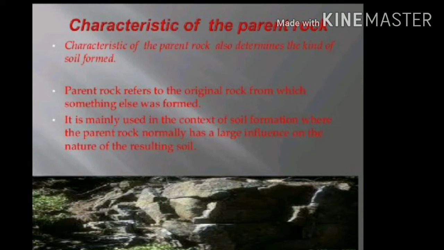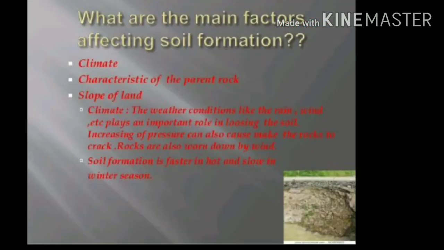So see, you are able to see in this picture the big rocks, and when they start to divide, from the big rock again small, then smaller, and finally we get the fine soil. Yes, this process is very slow. It took thousands of years.